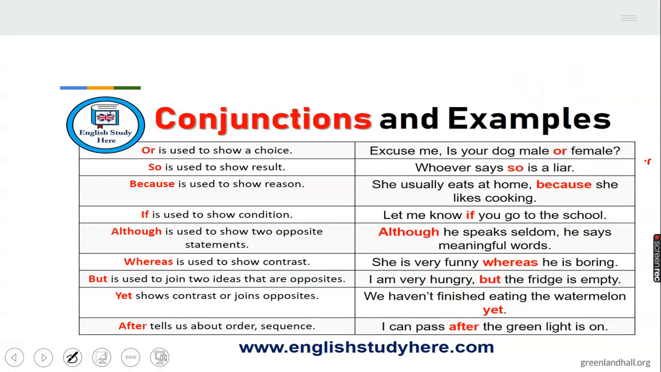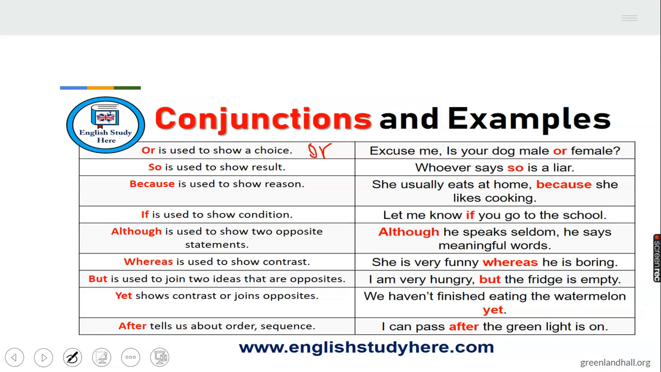Okay, let's quickly come to conjunctions and the examples. Excuse me, is your dog male or female? That is where you want to use or. The first one I have here is or. Or is a conjunction. So I've used it in a sentence: Excuse me, is your dog male or female? So it's also a conjunction.